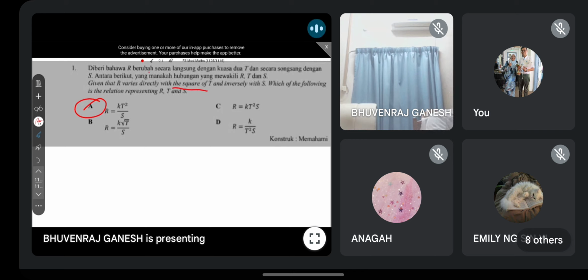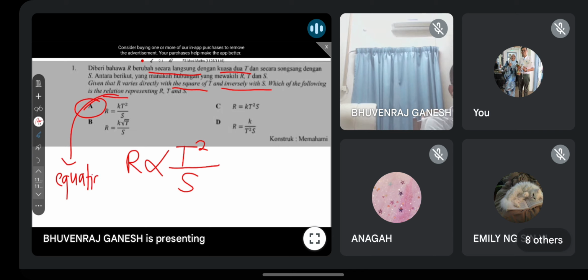They say berubah secara langsung dengan kuasa 2, t varies directly with the square of t. So that means t square. And then inversely with S means bahagi. Whenever you see the word songsang, you straight away put the bahagi symbol, inverse, and then you add S at the bottom. But they ask you relation, right? Relation and equation mean the same thing. Hubungan dan persamaan maksud dia sama. It must have the symbol sama dengan, then only we can call it a relation. So that is why you must add the constant. So this is the answer.